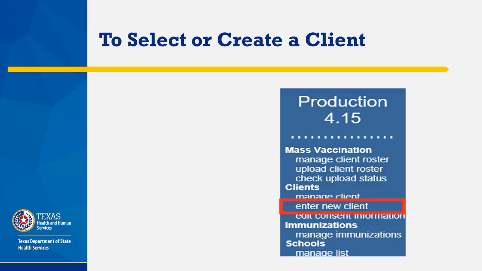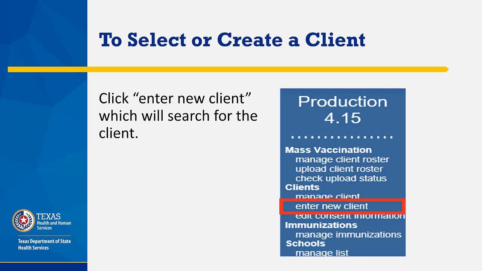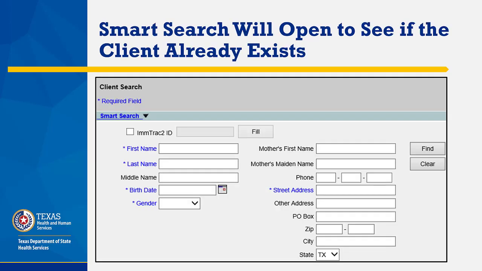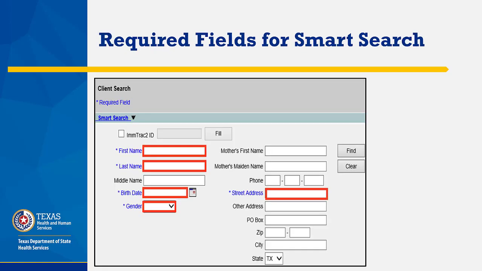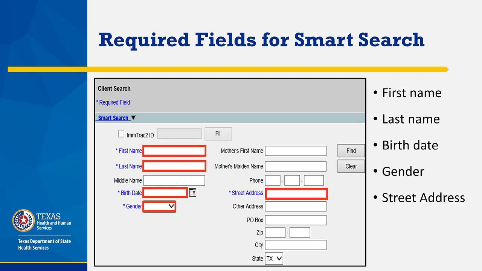To select or create a client, from the menu panel, click Enter New Client, which will search to see if the client already exists in the registry. Search to see if the client already exists in the registry by doing a smart search. Required fields for a smart search include first name, last name, birth date, gender, and street address.